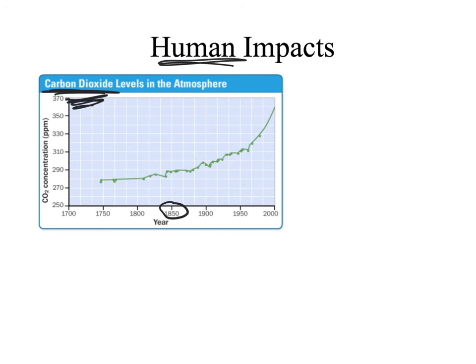dioxide. Now we know that carbon dioxide is found in the atmosphere and it's taken care of by the plants, but what we see in our graph is just an increase exponentially of the amount of carbon dioxide that we're putting out into the atmosphere. What this is going to do is where we have a little bit of unknown. We don't know exactly what's going to happen, how much we can add without it being significant, if we're going to add so much that now we're going to turn the corner, so to speak, and we don't know what's going to happen afterwards. So we definitely know we're impacting the atmosphere.